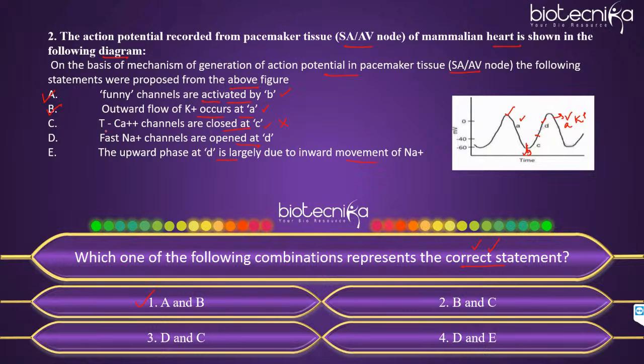What is T? Can you all tell me what the T calcium channels are? What type of channels are T?